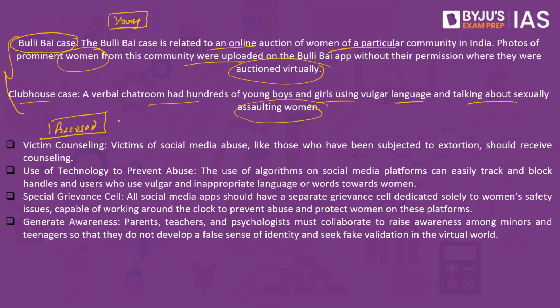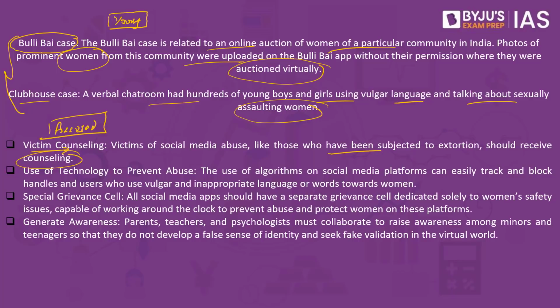On one side, we take the accused into picture. On the other side, victim counseling will also have to be taken up. Why? Because there are instances where these women have not given permission, their photos are misused, there is vulgar language being used against them, so they also go through emotional trauma and distress. So victims of social media abuse, like those who are subjected to extortion, should also receive counseling, is the second recommendation.